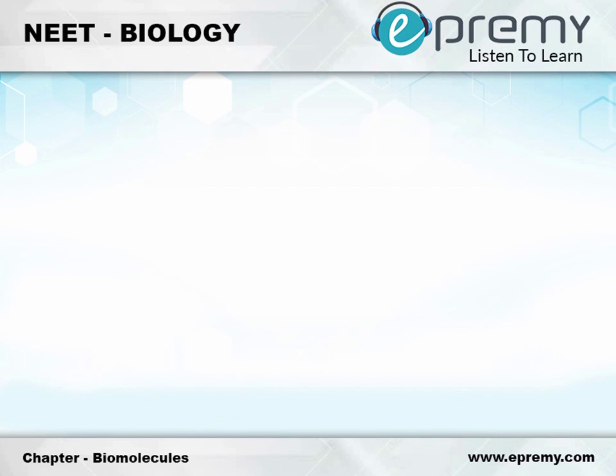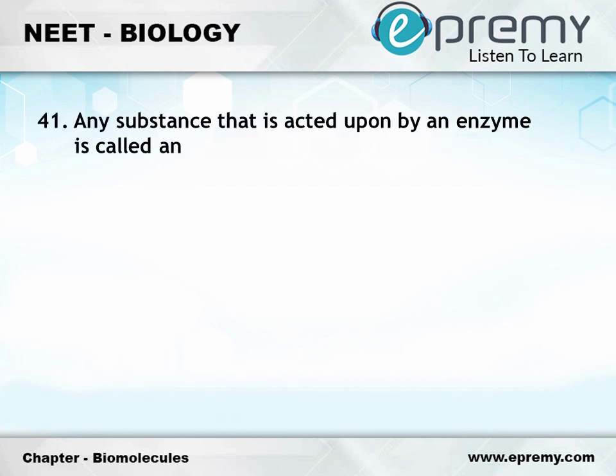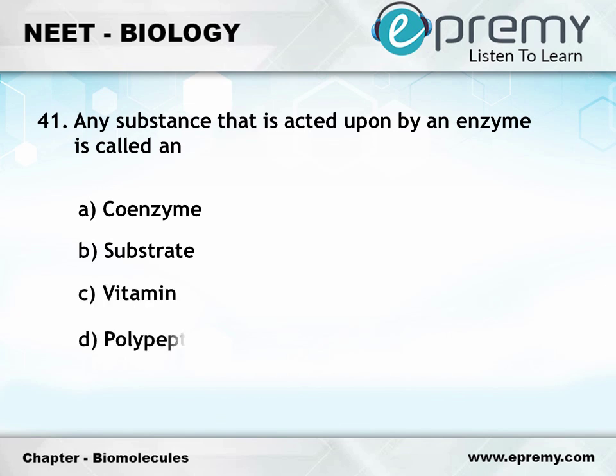Question number 41. Any substance that is acted upon by an enzyme is called an option A, coenzyme. Option B, substrate. Option C, vitamin. Option D, polypeptide. The answer is option B, substrate.